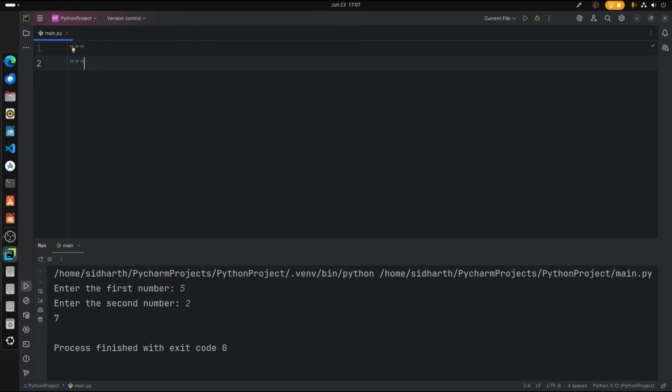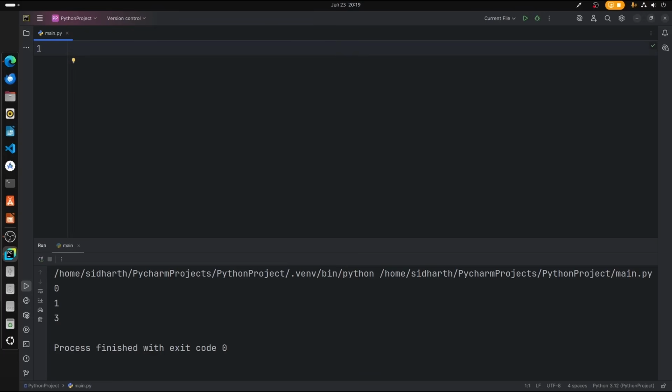So comments are nothing but this is for your reference in the code, and these lines will not be executed when you run the Python program. So now let's look into different types of operators in Python, which includes all the arithmetic operators and comparison operators.